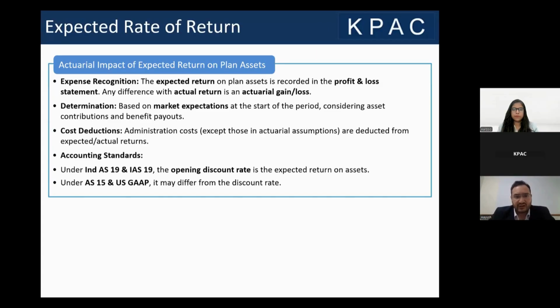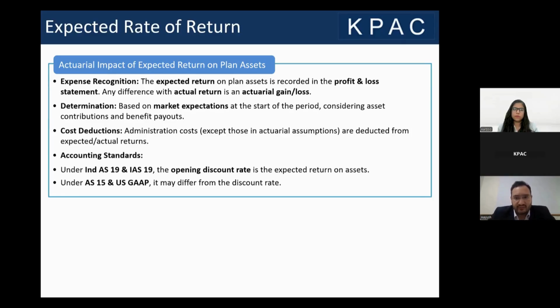Moving on to the third assumption, which is the expected rate of return. As I just mentioned, expected rate of return is a concept in AS 15 and US GAAP, which can differ from the discount rate, the opening discount rate. However, in Ind AS 19 and IAS 19, the opening discount rate is the expected rate of return.